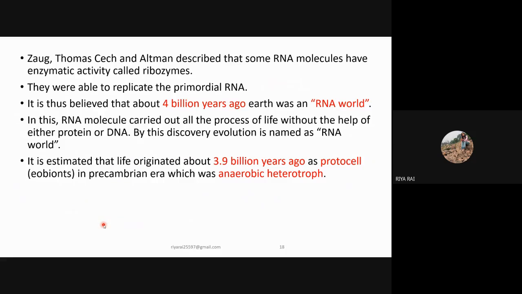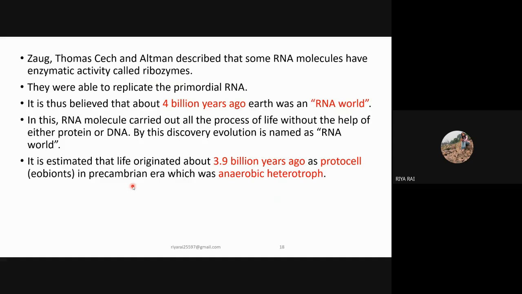Zog, Thomas Cech, and Altman described that some RNA molecules have enzymatic activity, and these RNA molecules having enzyme activity were known as ribozymes. They were able to replicate the primordial RNA, and it was believed that around 4 billion years ago, the Earth was known as the RNA world. The RNA molecule carried out all the processes of life without the help of either protein or DNA. By this discovery, this stage of evolution is named the RNA world.